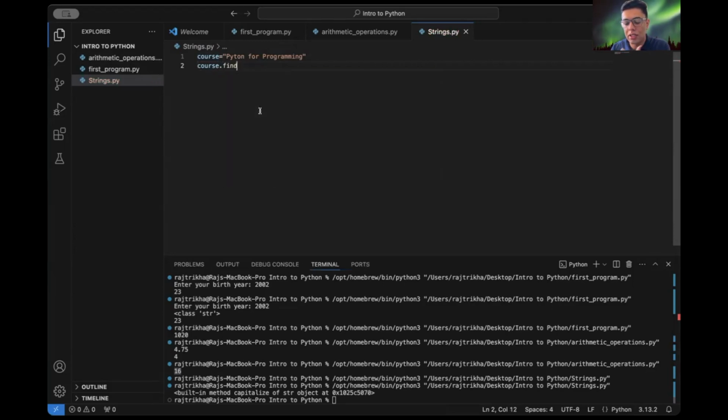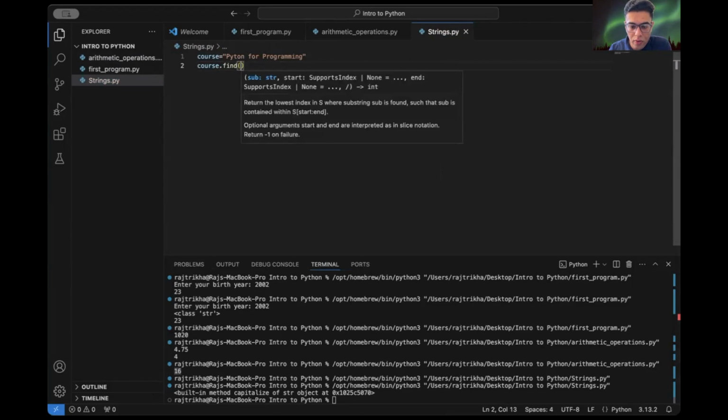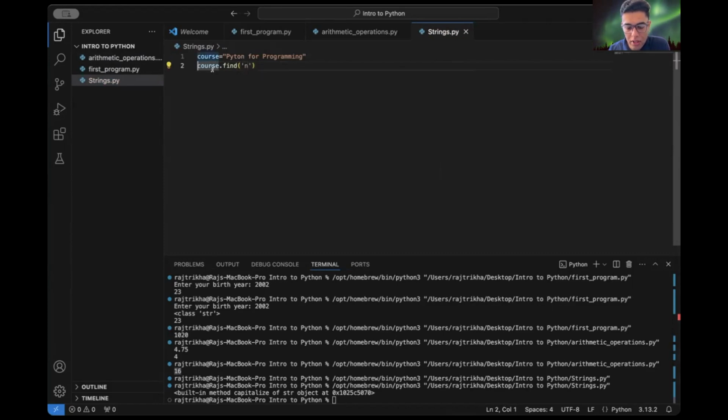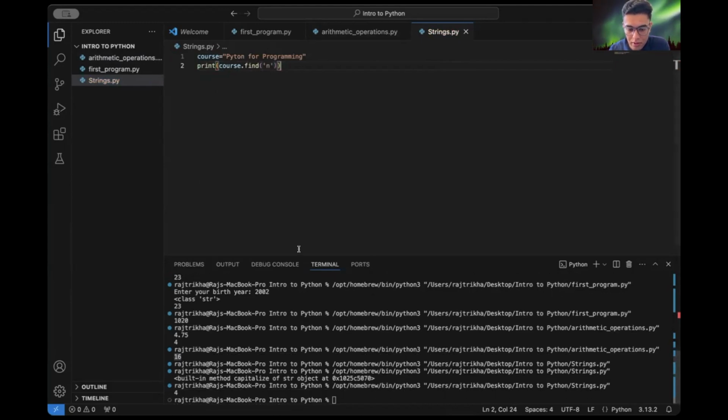Okay, let's use the find function. Let's say find n, and see what this function returns. Okay, 4. N is here, we can see. Sorry for the wrong spelling.